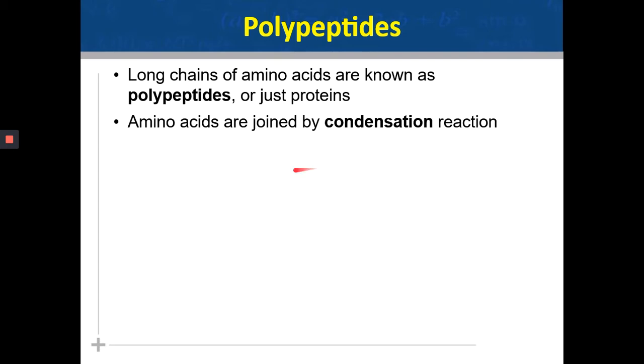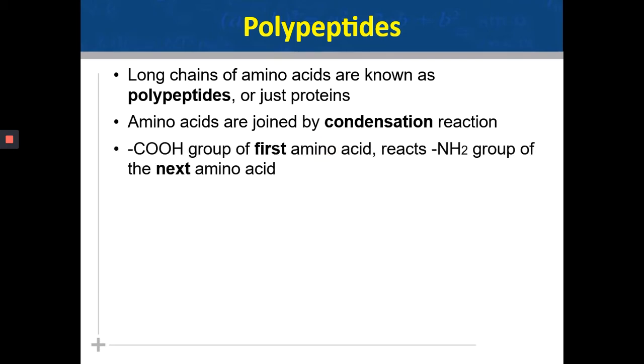Now, how will these polypeptides form? Just like how we had studied how other biological molecules form by polymerization, as in carbohydrates, amino acids will join by condensation reactions and they will form these polypeptides.